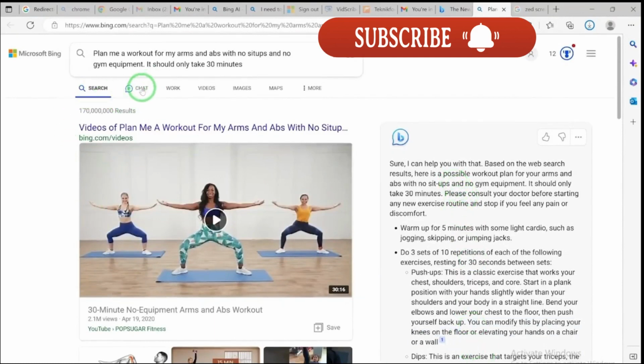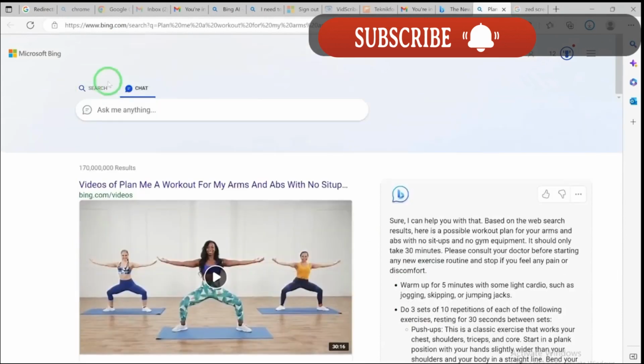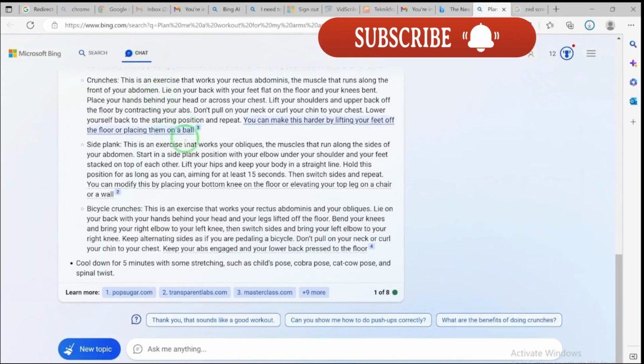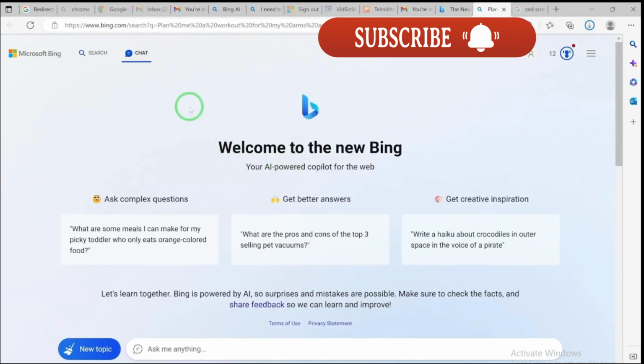When you come over here and say chat, or you come here and say let's chat, it's going to take you to the same place. So by just clicking chat, you can see the question. This is where it brings you. Once you click on chat, it's going to bring you over here to the AI powered co-pilot for the web.